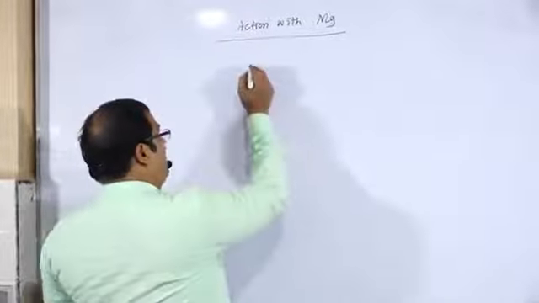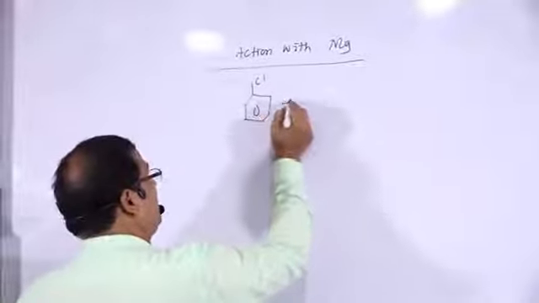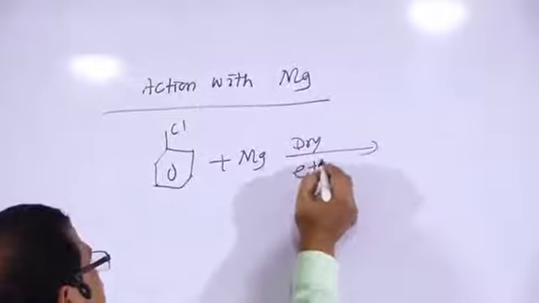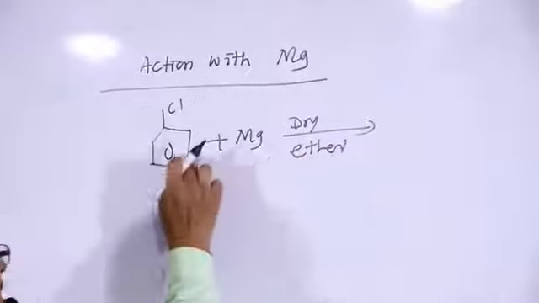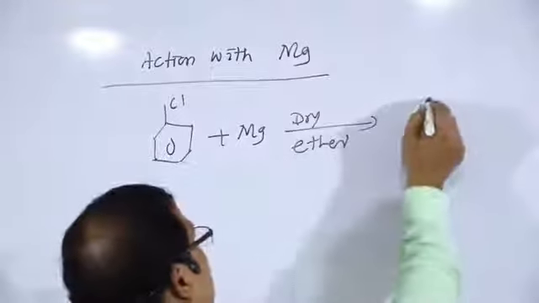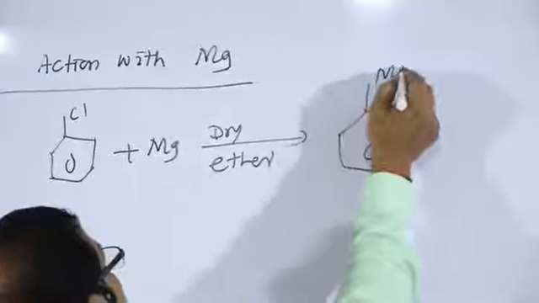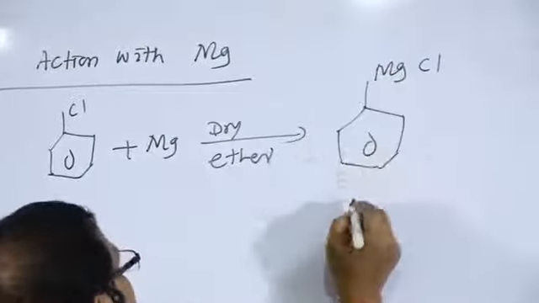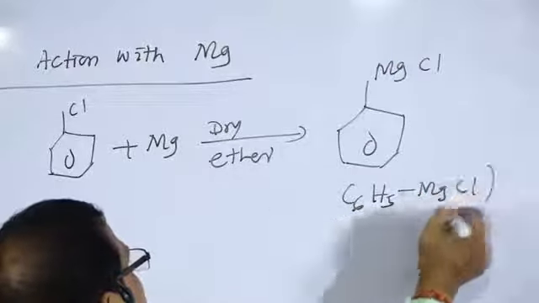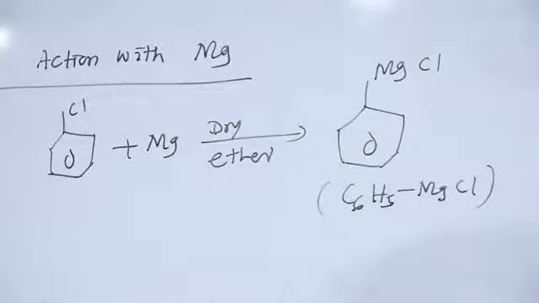For example, if we take chlorobenzene that has been treated with magnesium in presence of dry ether, that is the formation of benzene attached with MgCl, or you can say C6H5MgCl, defined as phenyl magnesium chloride, that is Grignard's reagent.